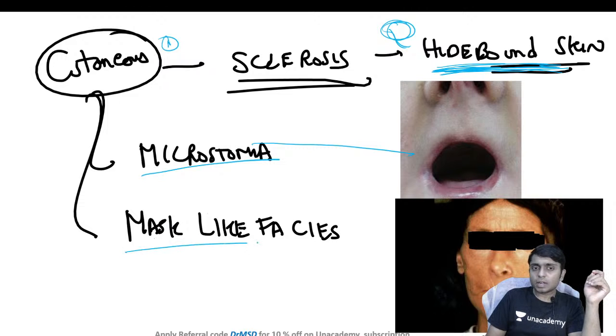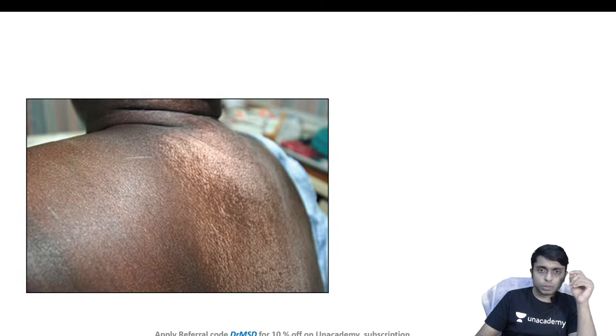The face will become completely expressionless because all the skin has become thickened, and it is called mask-like face. All these were previous year one-liner type questions. This is again the salt and pepper appearance in scleroderma, which you are able to see over the upper back.